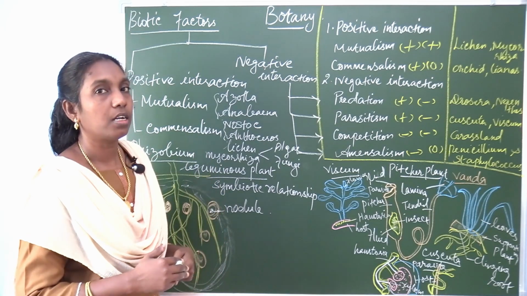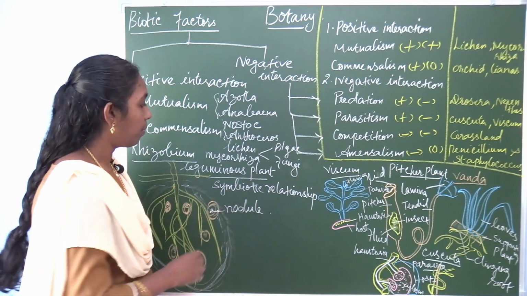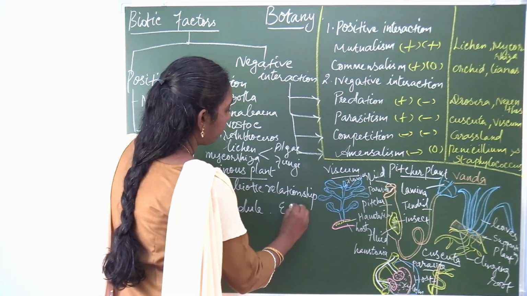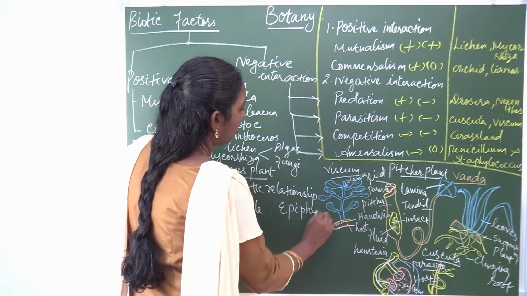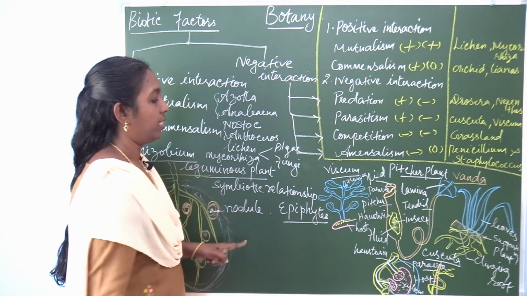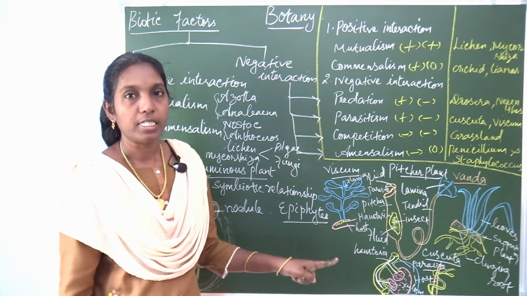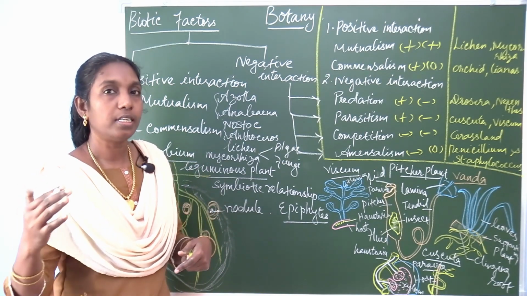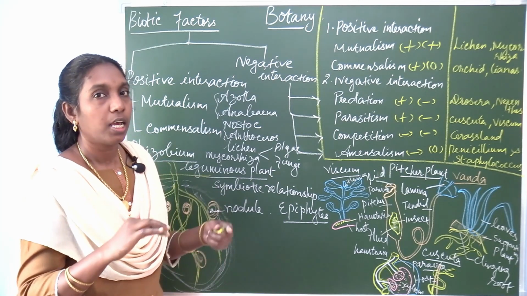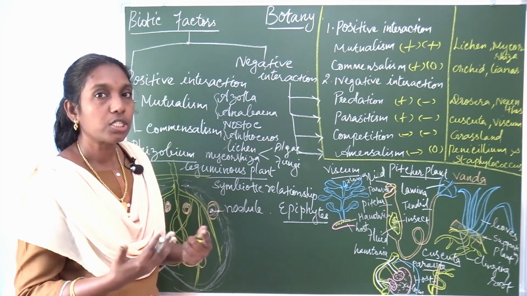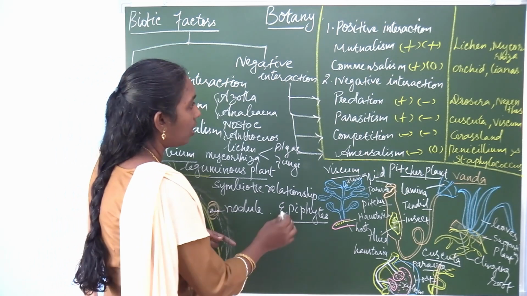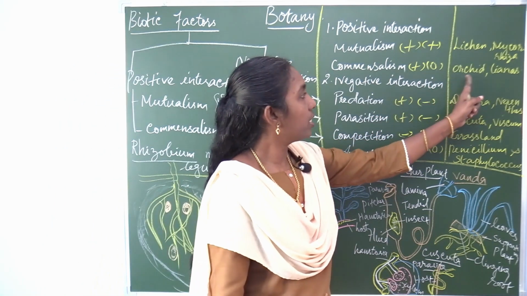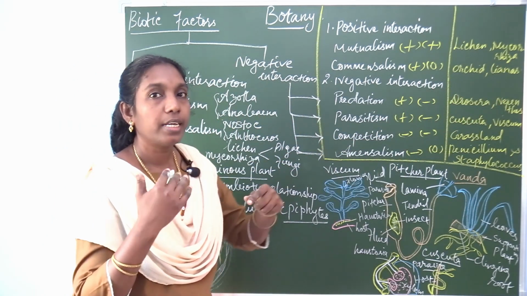Commensalism is found in epiphytic plants, epiphytes. You know what epiphytes are? Epiphytes are plants which live on and get shelter from another plant, either a tree or shrub. Most of the orchids, and lianas, get shelter.